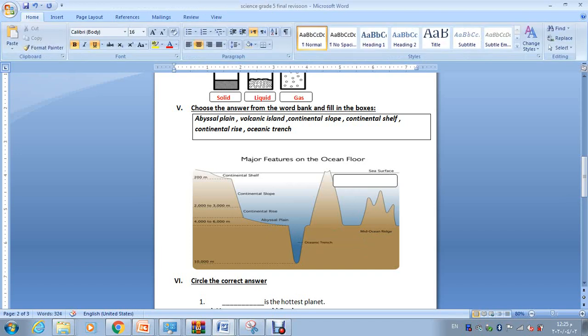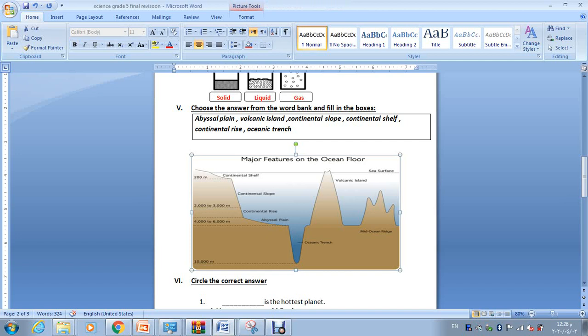Oceanic trench. And then, if we go up there again at the beginning, there are volcanic mountains on the ocean floor that become islands where they are tall enough to break through the water surface. What did we call this? Volcanic island. Volcanic island is the last part that you need to know in this picture. So there are 1, 2, 3, 4, 5, 6 words you need to remember, their names and their places on this diagram, which explains the major features of the ocean floor.